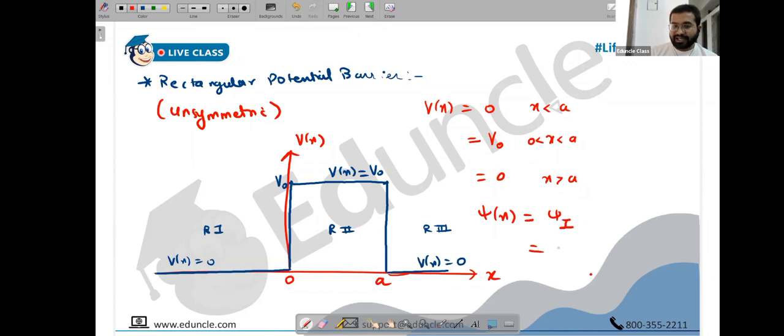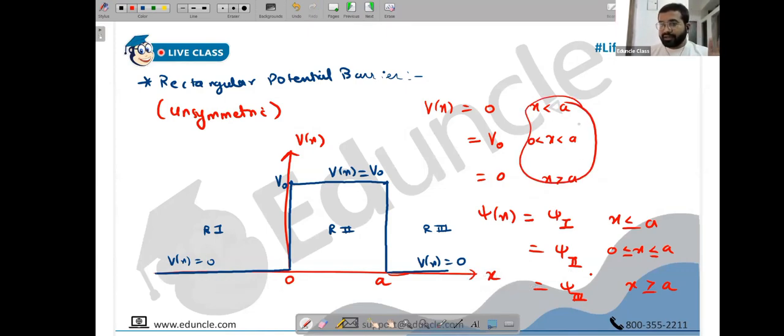So in region 1 you have wave function psi1, in region 2 psi2, in region 3 psi3, and the wave function will be continuous. So here only you can put equality, but in the potential we can never put equality. The wave function will remain continuous. We have cautiously written this the same way in the earlier case also. If by any chance you have written something else, then that's on you. I remember very clearly that we have not put equality in potential ever, and in the wave function we have always put equality. Just check if you want.